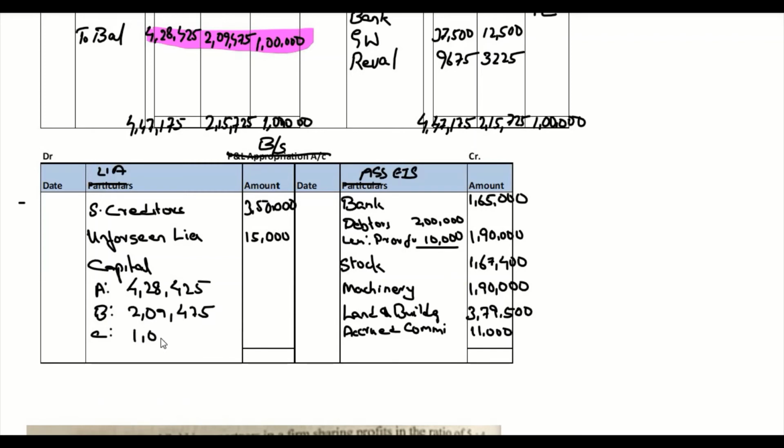For C it is 1 lakh. So the total is 7,37,900. Now let's total this up. The liability side it's 11,02,900, and asset side it is also 11,02,900. So balance sheet, assets and liabilities are matching.